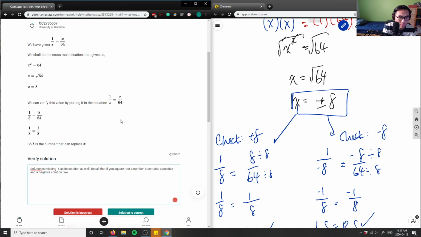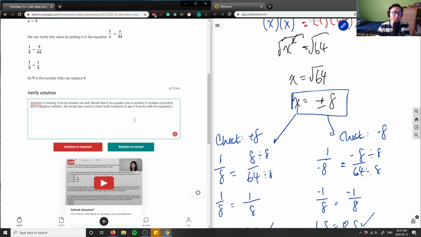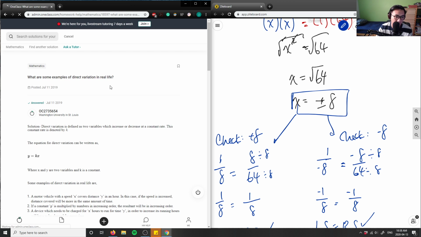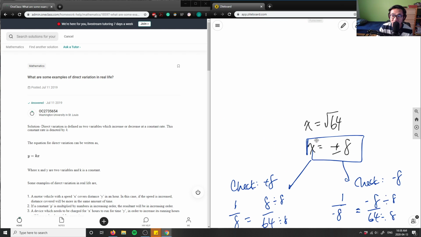We would also need to check both solutions to see if they work with the equation. So I'm going to say the solution is correct in this case because they're not wrong, they're just missing something here.